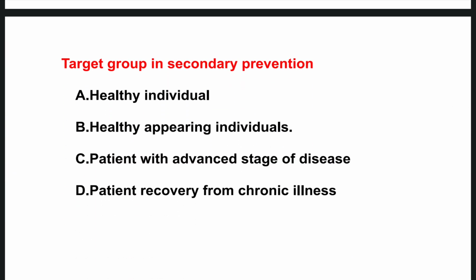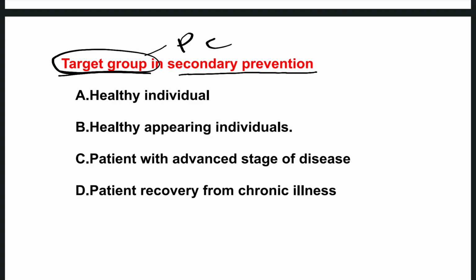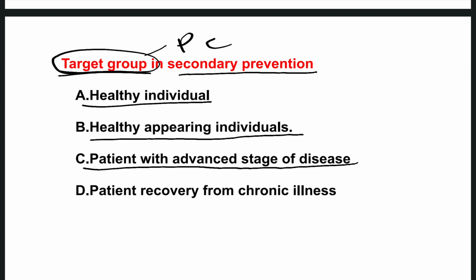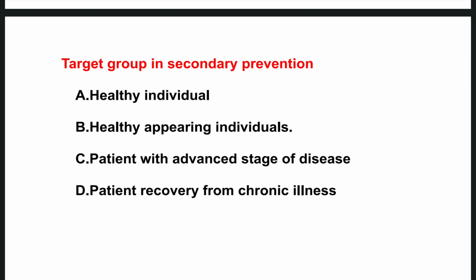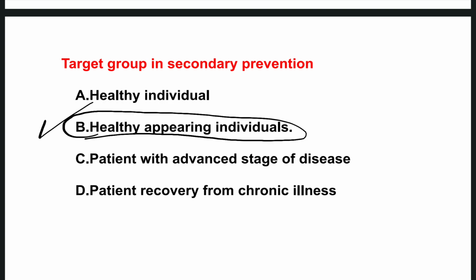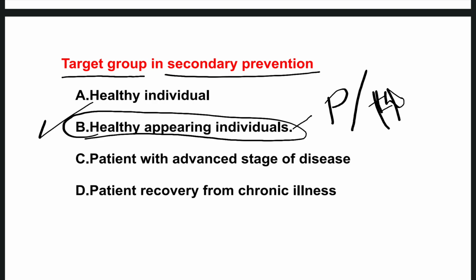The next one is target group in secondary prevention. So target group is nothing but the people in the community. So options are healthy individual, healthy appearing individual, patient with advanced stage of disease, patient recovered from chronic illness. So the right one is option B, healthy appearing individual. So in this, the people have the disease, but from outside they are looking healthy. Okay. So these are the target group in secondary prevention.